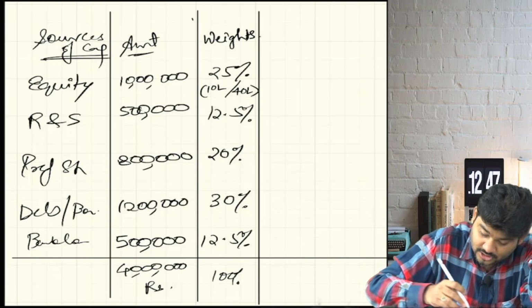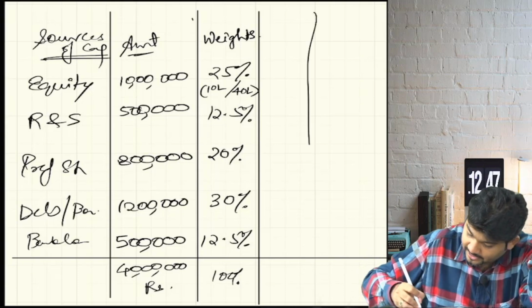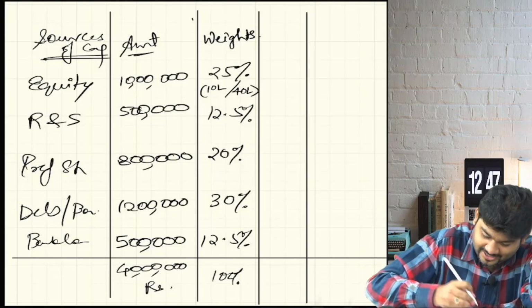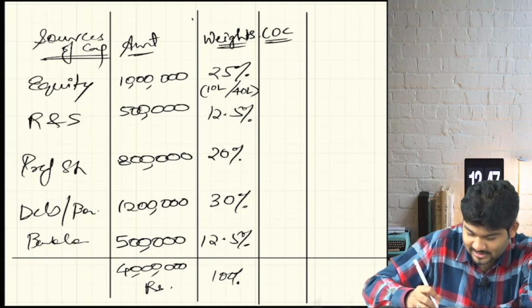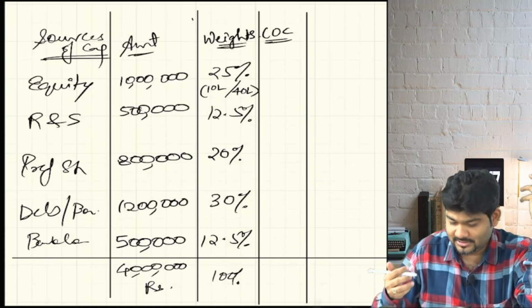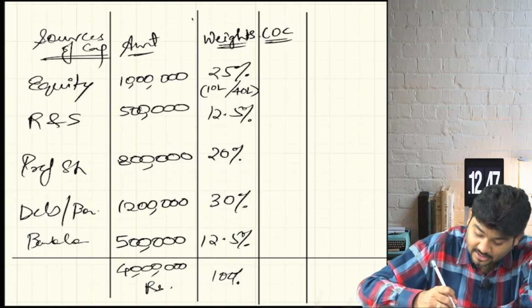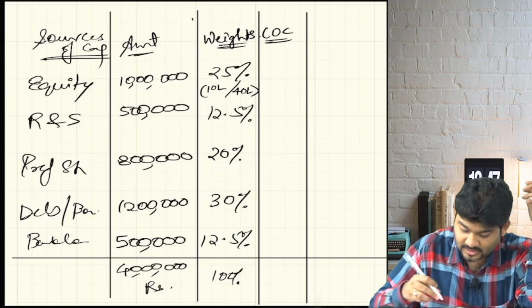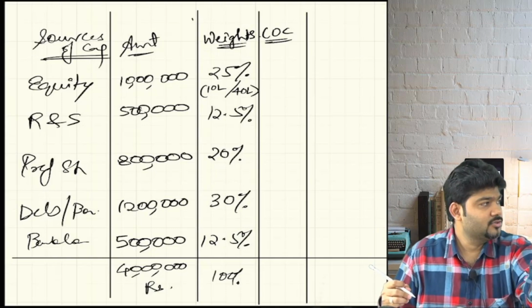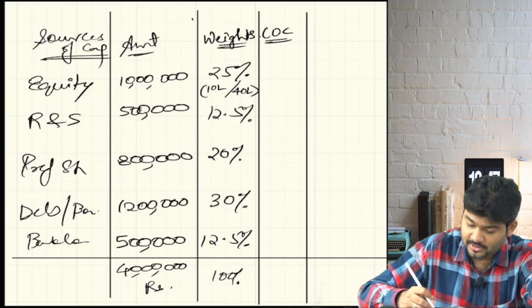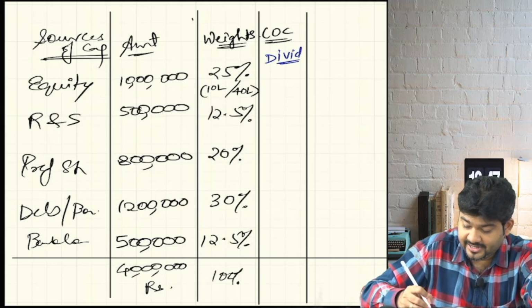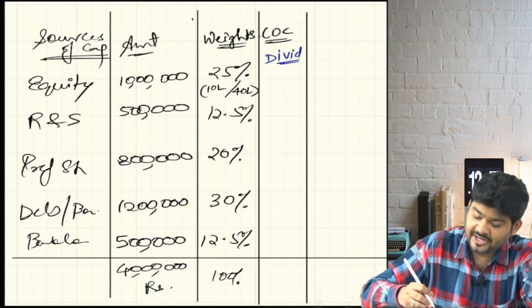Then we will write down the cost of capital. This format you would have drawn in your intermediate. Yes, now you have become experienced big people. So what is the cost of capital of equity? Dividend. So say dividend is how much? I'll just write here, 15%.